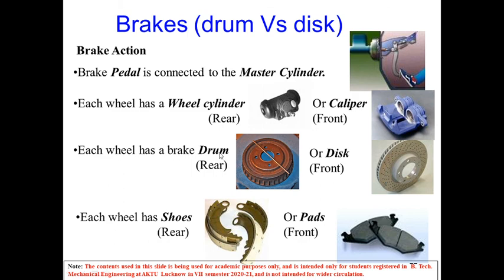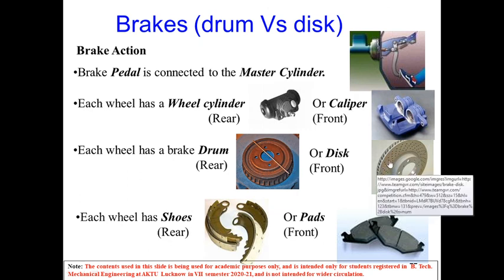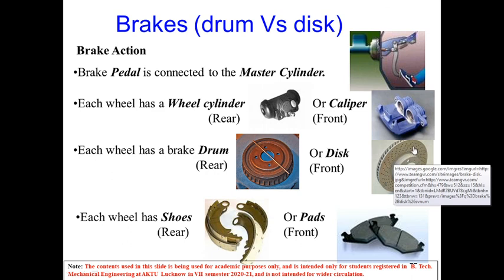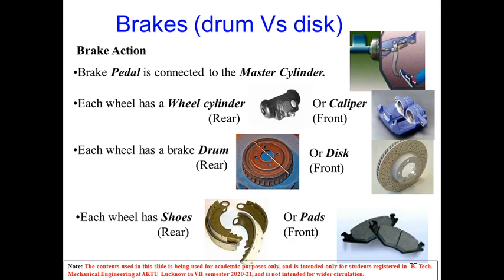So next parameter is that each wheel has a brake drum, that is rear side. So in the rear side of the vehicle we have a brake drum. Inside this drum we fit the shoes. These shoes are fitted inside the drum that we have seen. And in case of disc brakes we have a disc at the front. We can see a number of holes inside this disc because we want to dissipate maximum amount of heat generated by braking action, because principally we have seen that the kinetic energy is converted into heat energy, and some friction material is used to retard the motion of the car by pressing the disc. So this is used in disc brakes.